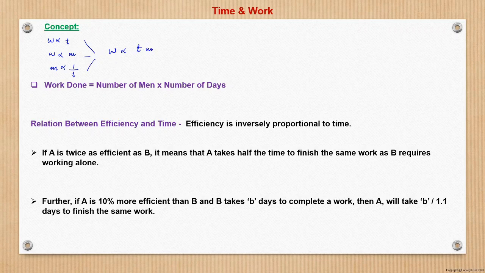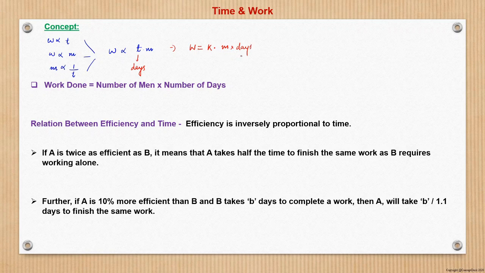So typically when we speak of time in work, we denote it in terms of days. So time here is in days and m is the number of men required. So we will remove the proportionality here and replace it with some constant k into number of men into days required.